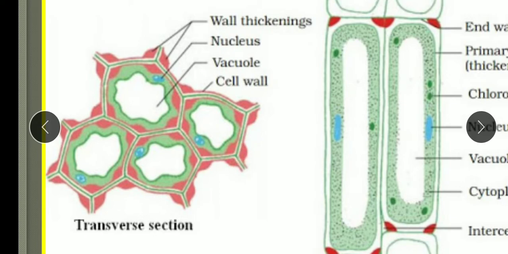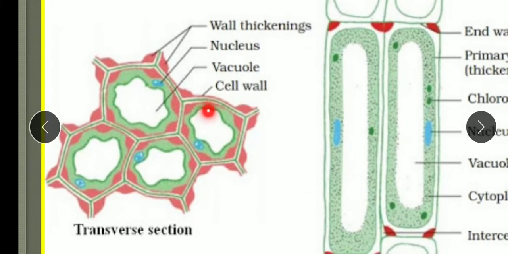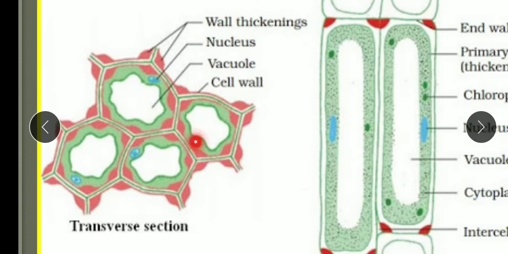So cellulose thickening at the corners, and internally each cell has a large vacuole in the center and, peripherally, the cytoplasm. Nucleus is also present in it. This is the nucleus, this is the vacuole, and this is the thickened cell wall. This is the characteristic feature of the collenchyma.